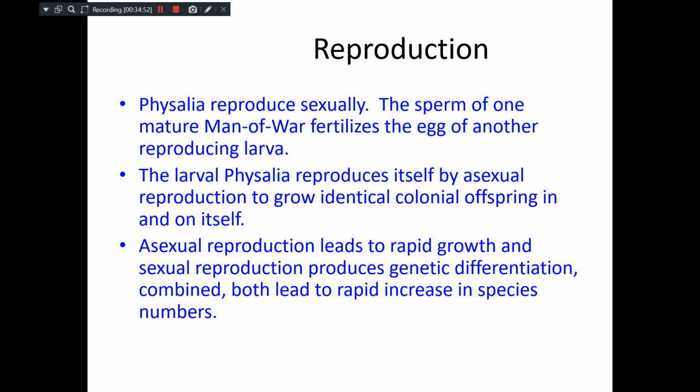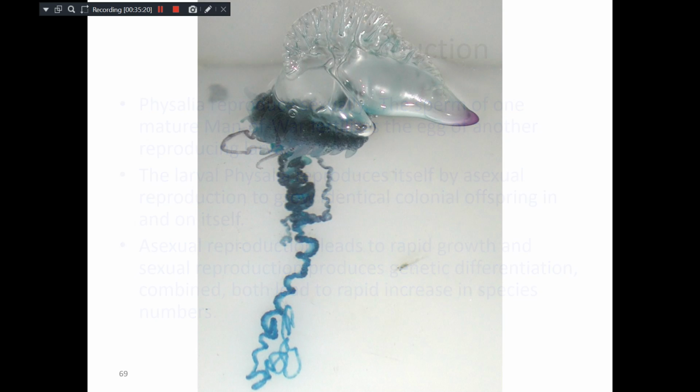Asexual reproduction leads to rapid growth, and sexual reproduction produces genetic differentiation. If they want to reproduce within a short span of time, they will go for the asexual type of reproduction because it is very easy. But they also go for sexual reproduction because there will be genetic differentiation. So combined with sexual and asexual, they can increase their population rapidly.